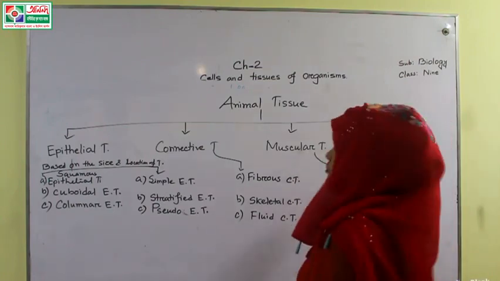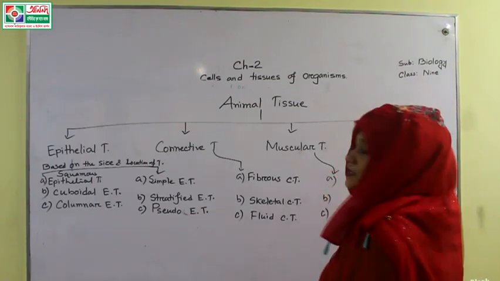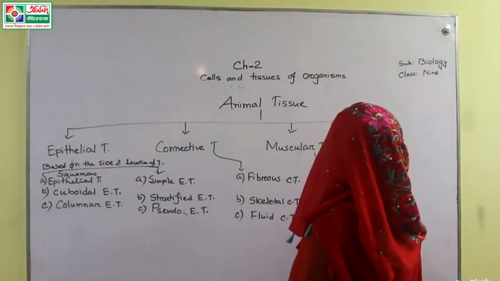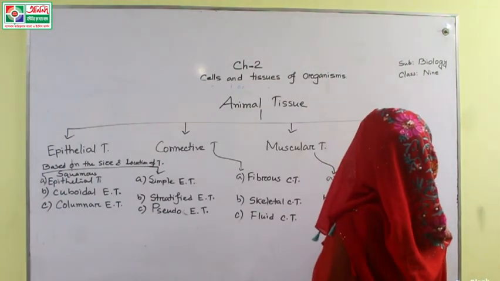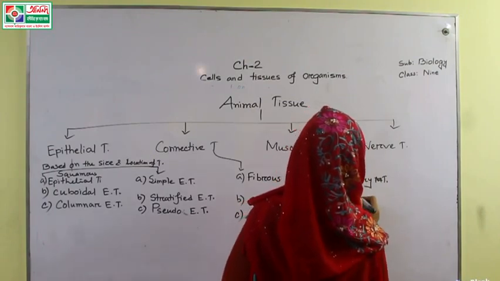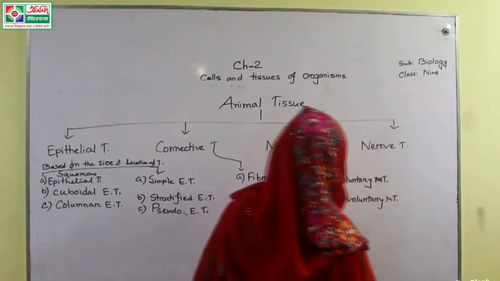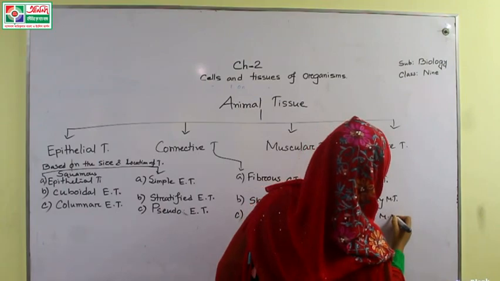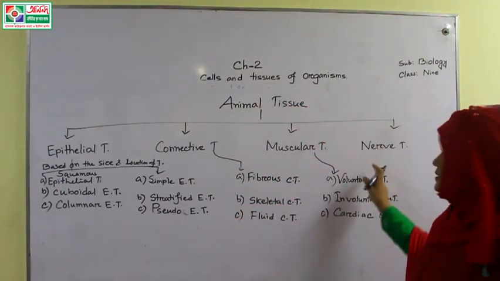Then muscular tissue. Very easy, A, B and C. Voluntary muscular tissue. After that, involuntary muscular tissue, and last of all, cardiac muscular tissue or cardiac tissue. Both are correct.